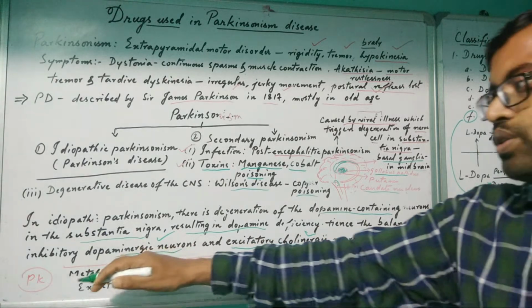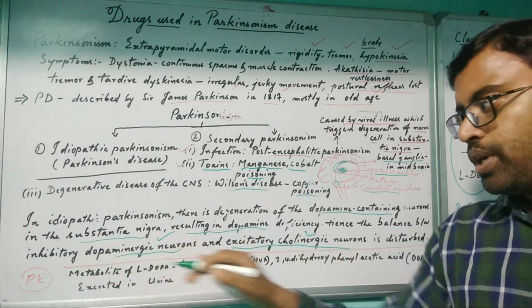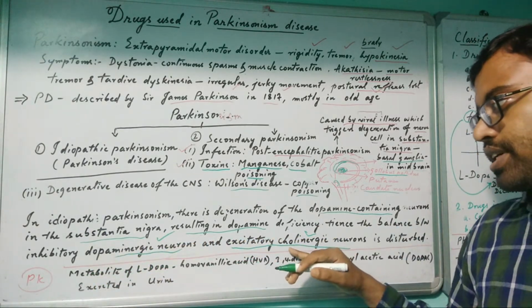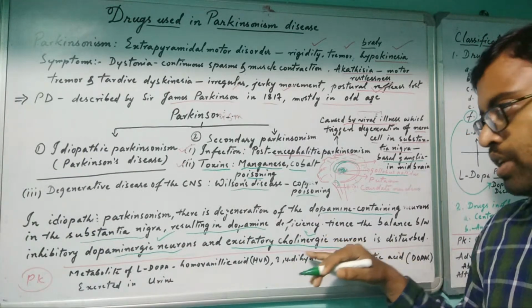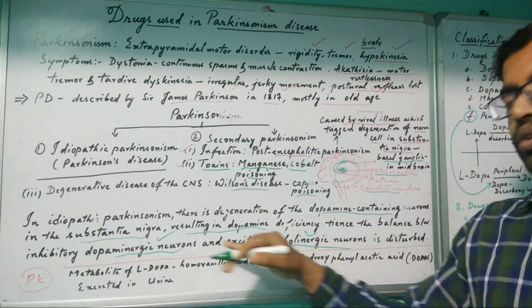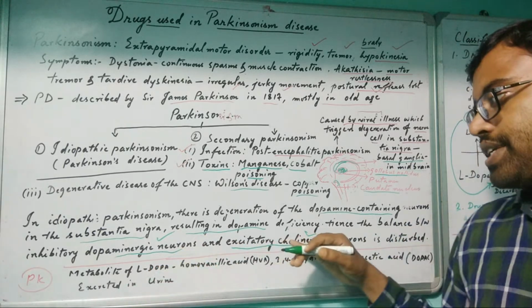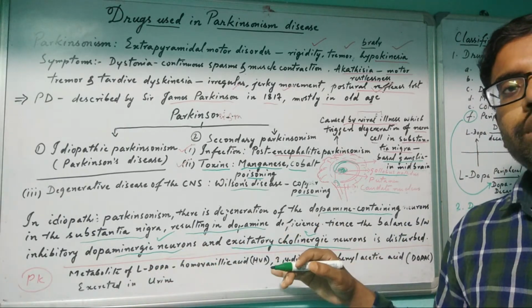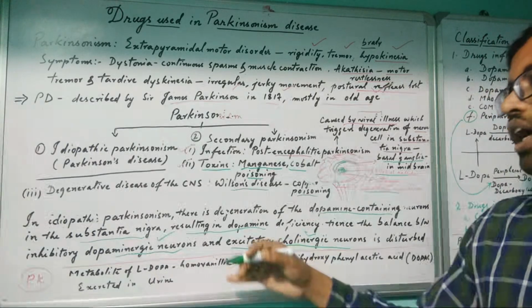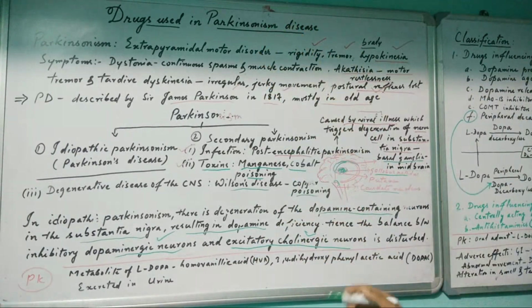So between the dopamine neurotransmitter and the acetylcholine neurotransmitter, when the balance is disturbed, this disorder will occur: Parkinsonism.